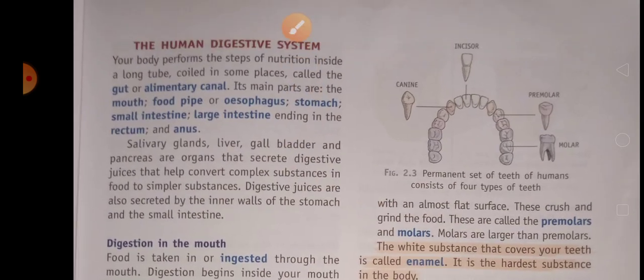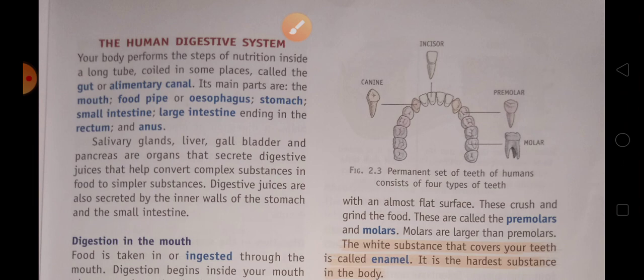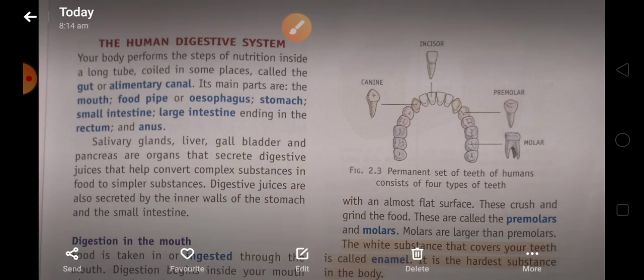Now in this next topic, we have to discuss the human digestive system. As we know, human is a multicellular organism, so it has a very well developed digestive system. Your body performs the steps of nutrition inside a long tube, coiled in some places, called the gut or alimentary canal.